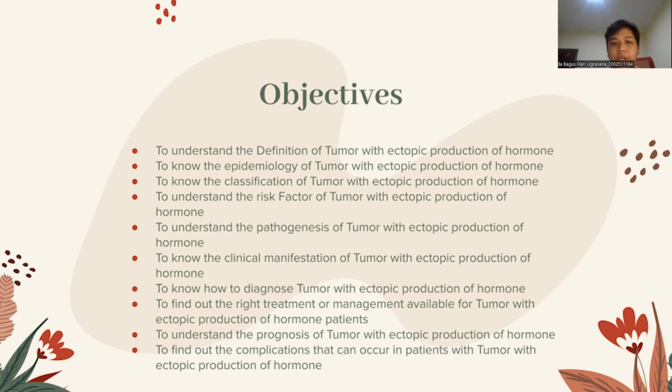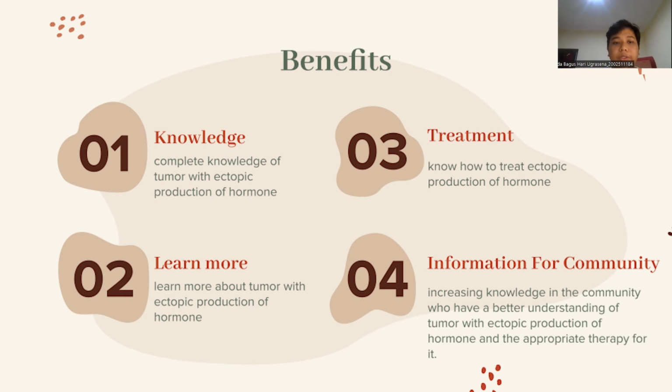So the objective of this paper is to understand the list of problems, so we can understand the topic that we will discuss next. The benefits, as you can see: the first is complete knowledge of tumor with ectopic production of hormone. The second is to learn more about it. The third is to know how to treat ectopic hormone production, and the last is increasing knowledge in the community, so they have a better understanding of tumor with ectopic production of hormone and the appropriate therapy for it.